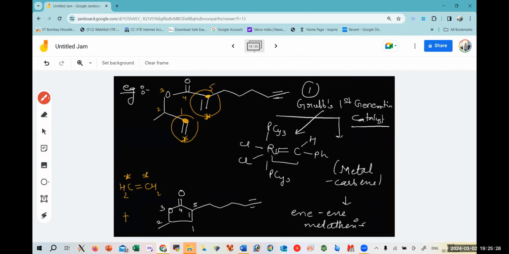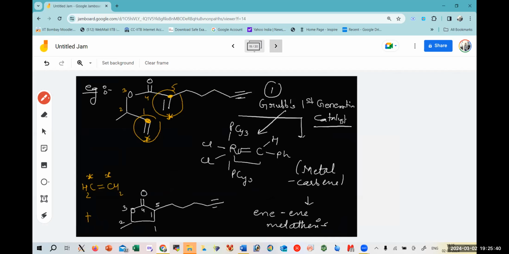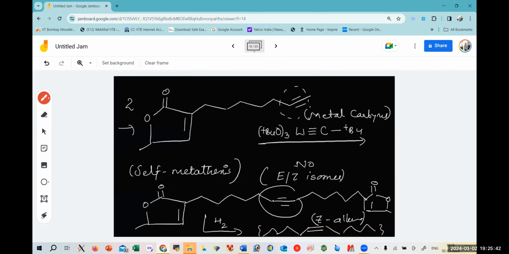Now, when we have a choice of two alkenes and one alkyne, firstly, in presence of metal carbene, it would tend to give you an alkene metathesis product by closing the ring. And then 2 units of this particular system would extend the chain to give you a self metathesis alkyne product. Then after hydrogenation, this alkyne would reduce to form an alkene.